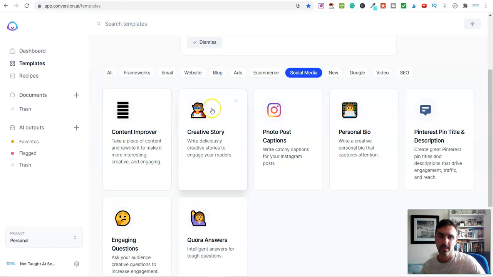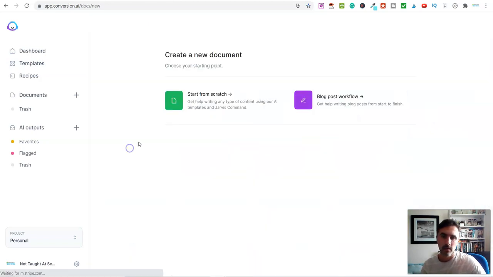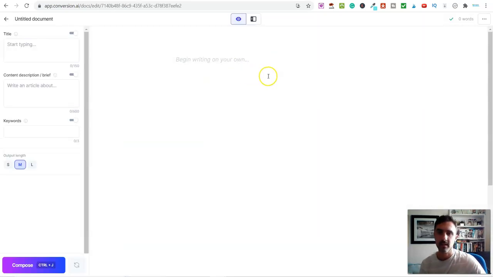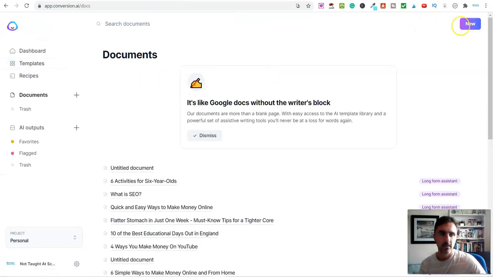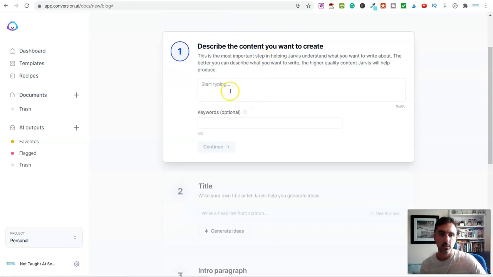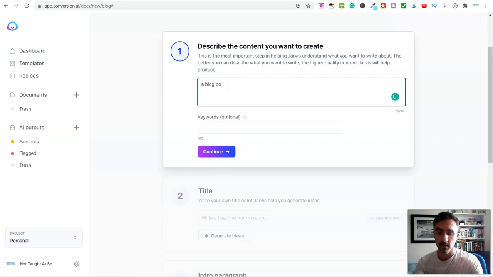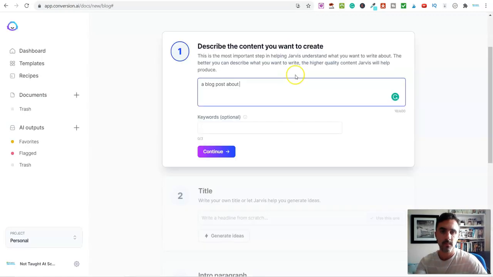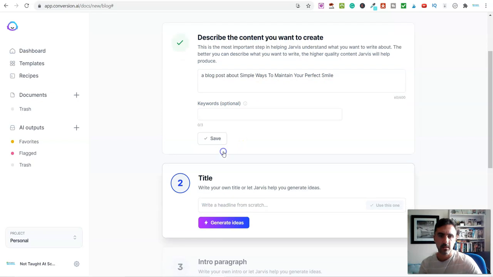So if we go back to templates, I'm going to come into all and I'm going to click on this here. Okay, I'm going to click on start from scratch. Now watch just how simple and easy this is. So sorry, I'm going to go back here actually. I'm going to click on new and I'm going to click on blog post workflow. So basically, look, describe the content you want to create. So I want to create a blog post about, copy that, I'm going to go back over here and paste that in there, a blog post about simple ways to maintain your perfect smile. Okay, and I literally click on continue.